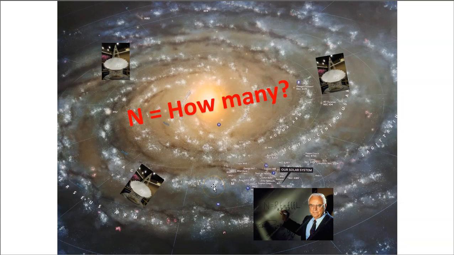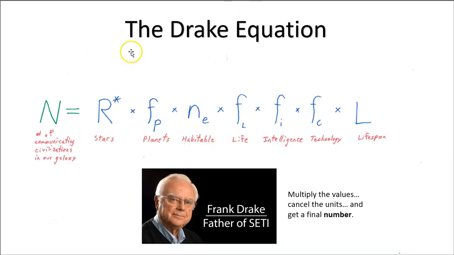And we're going to follow the work of Frank Drake, considered to be the father of SETI, the Search for Extraterrestrial Intelligence. And he's going to introduce an equation to help us estimate this number. Here is the Drake equation. N would be the number of communicating civilizations in our galaxy. And there are these terms here, and we're going to put numerical values in for these terms. And when you multiply these values and the units of each term cancel, we're going to get a final number. And that number will be an estimate of the number of communicating civilizations in our galaxy.